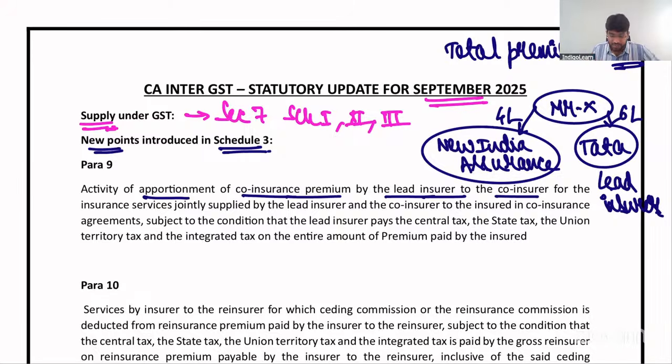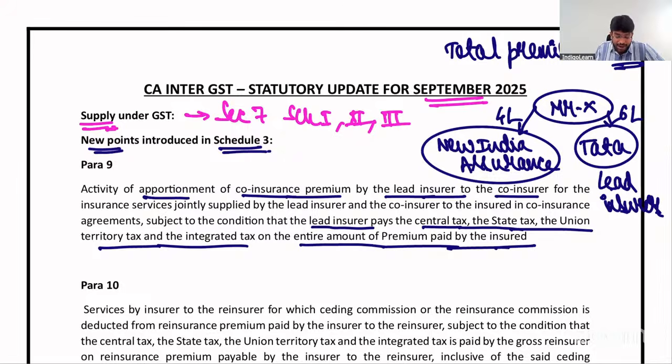But there is one condition: the lead insurer. In our example, who is the lead insurer? Tata. Tata pays central tax, state tax, UT tax, and integrated tax on the entire amount of premium paid by the insured. That means on the entire 10 lakhs of insurance premium, if Tata is paying GST, there is no requirement to pay GST again on 4 lakhs by the New India Assurance.